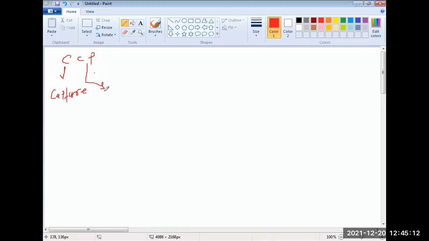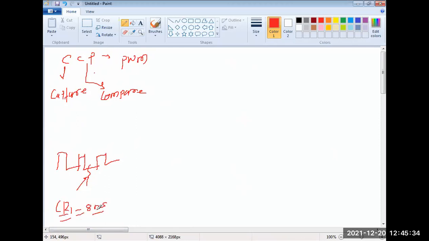मुलांना परत हे पण लक्षात राहते बरं का काय फुल फॉर्म आहे ते. सेकंड C is for compare and the P for PWM. So capture ची meaning काय आहे? So when my clock signal is going on, I want to capture certain timing interval. So for example, in the capture register, I have the capture register 1 and the value stored is going to be 8 nanosecond. So when the 8 nanosecond will come, that time the value will be captured and stored in these registers. Okay, that is the meaning of capturing the data.